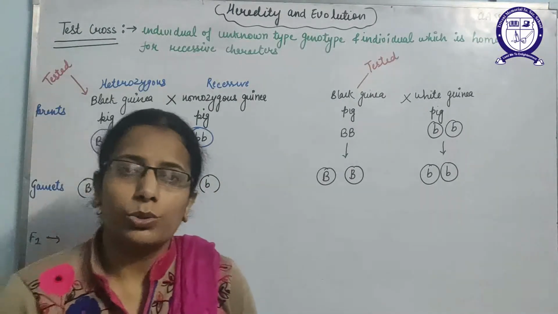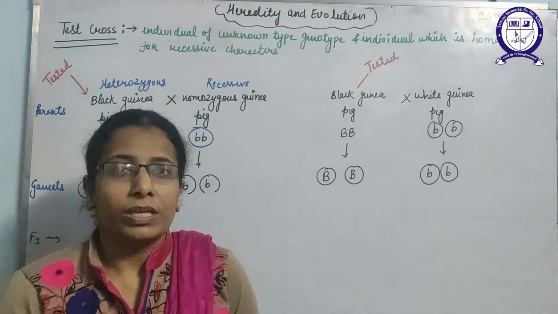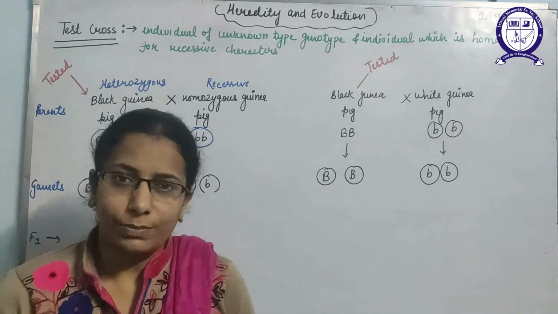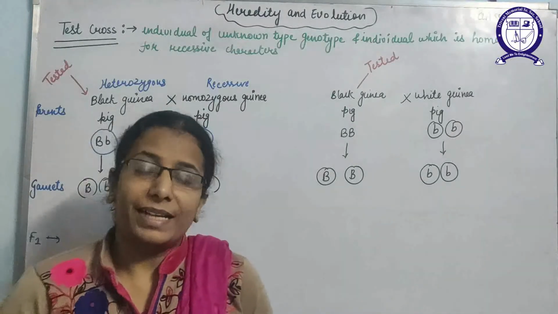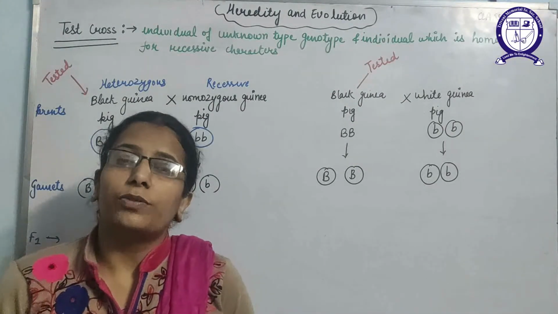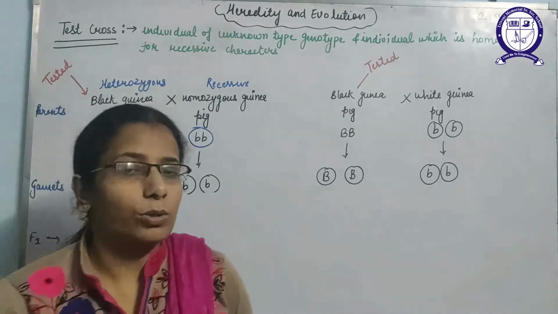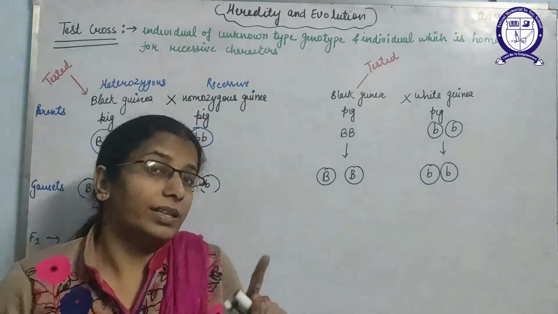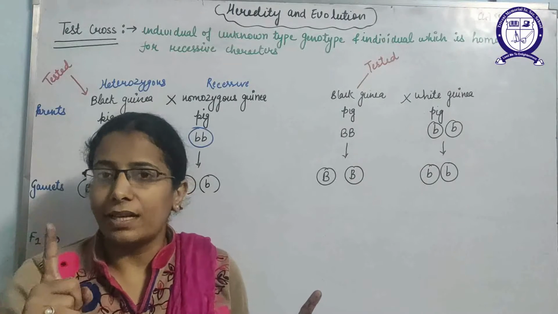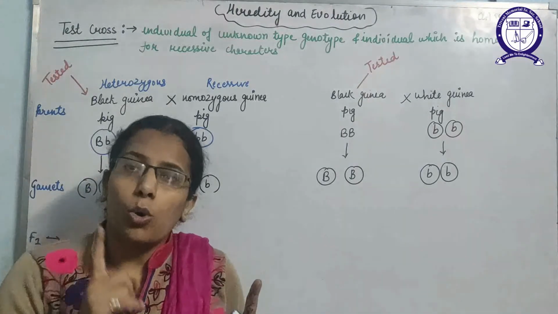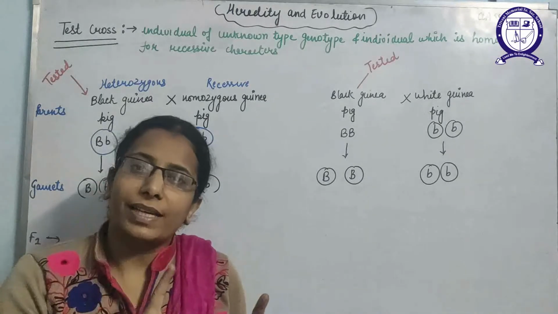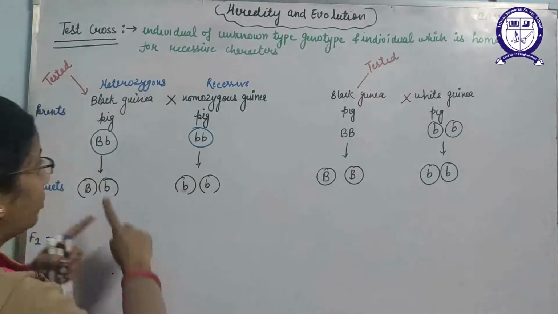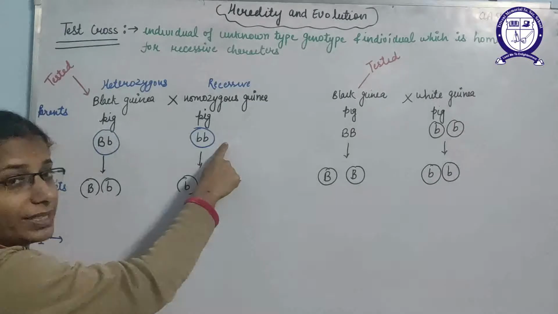Test cross is the cross between individual organisms in which we are crossing two organisms where one organism is of unknown genotype, that means whose genotype we do not know, and the other organism is of recessive character. We need to find the genotype of the first organism, and the second organism has only the recessive characters for the trait we are going to study. So we have to cross between two organisms, one of unknown genotype and the second for the recessive character.